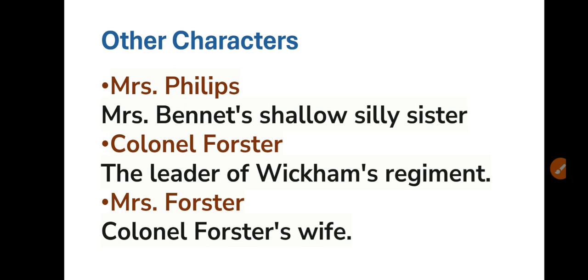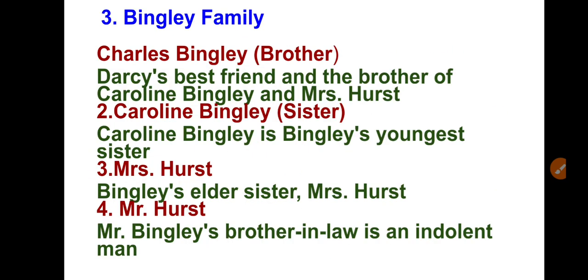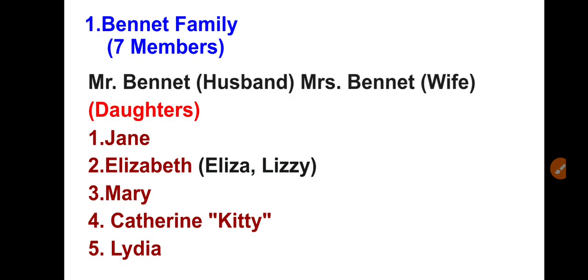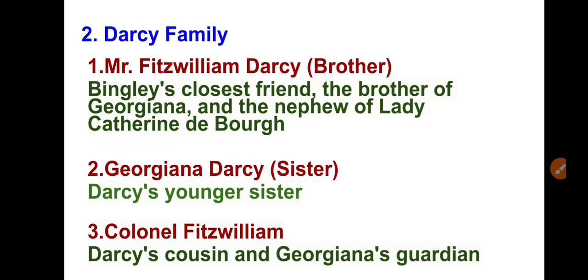But finally I'm telling you that here we have met six families, in which the first family, the Bennett family, is very important, where we have met husband and wife, Mr. and Mrs. Bennett. They have five daughters, and the sequence is Jane, then Elizabeth, then Mary, then Catherine, and the youngest one is Lydia, right? Here most of the time we meet Jane and Elizabeth, and then Lydia at last. The other two, Mary and Catherine, are not discussed much, and they enjoy their life.